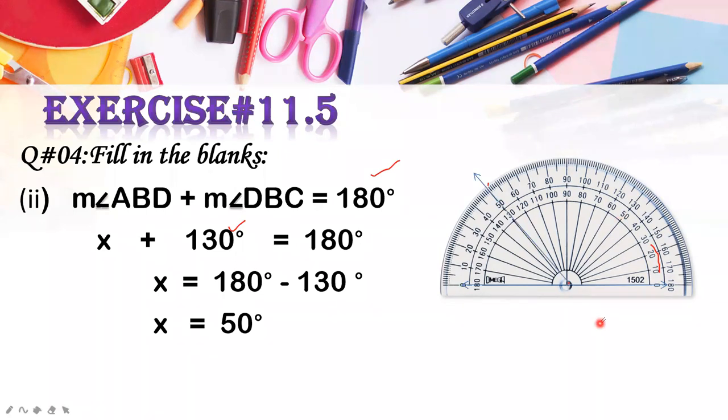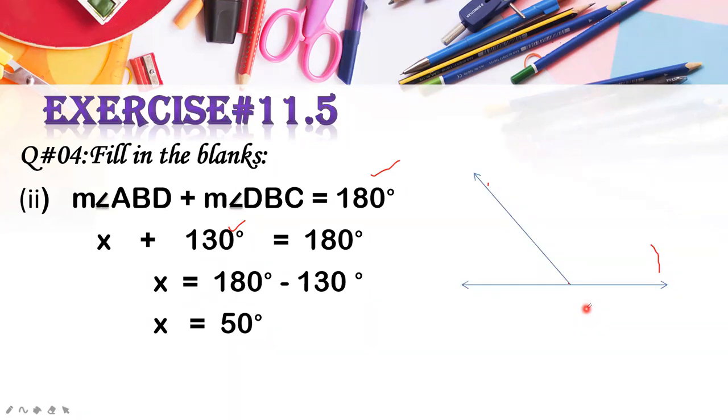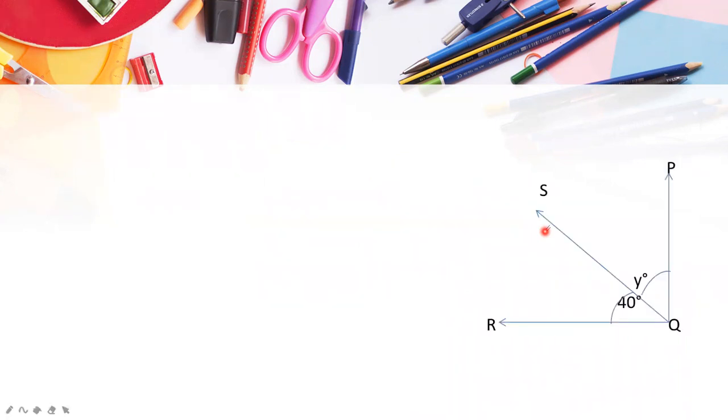And what will be left here? Obviously 180 minus 130, which equals 50. So the remaining portion should be 50 degrees. Simply remove the D, and write that this is your angle 1 and this is your angle 2. This one is 130 degrees and this will be X, which is equal to 50 degrees. So this is the way to draw this angle, and you have to draw it in your copy with proper measurements. Now move on to the last one.